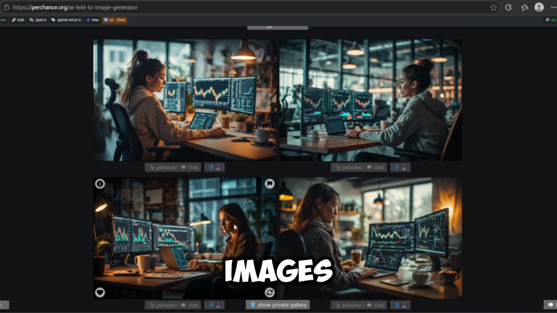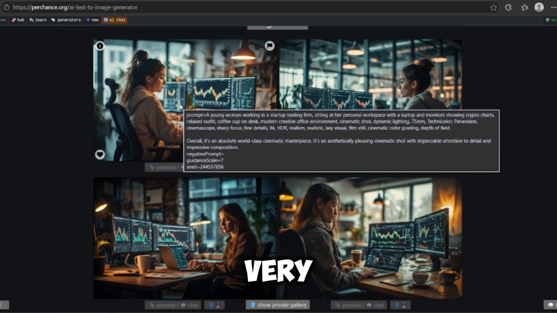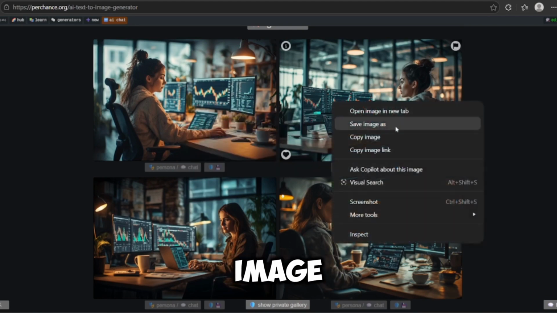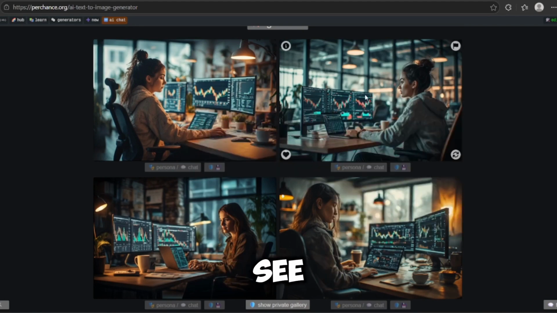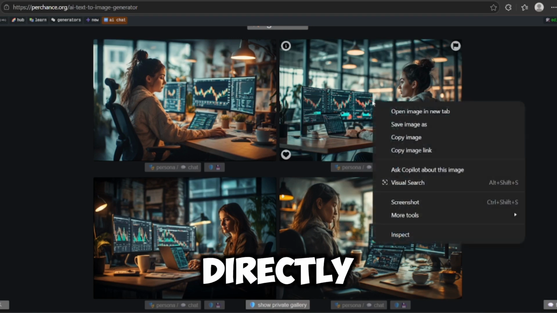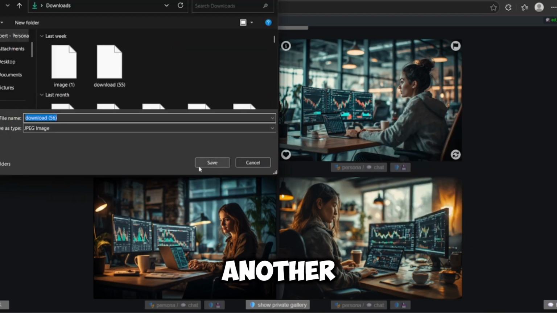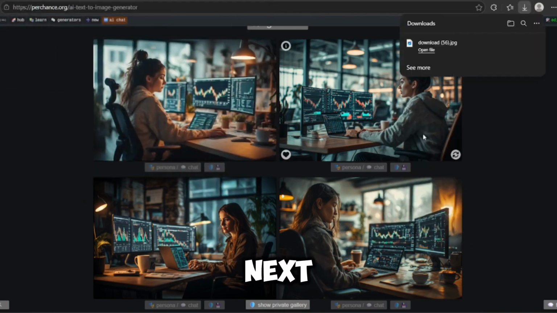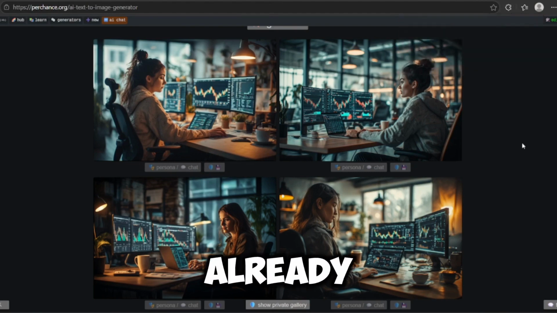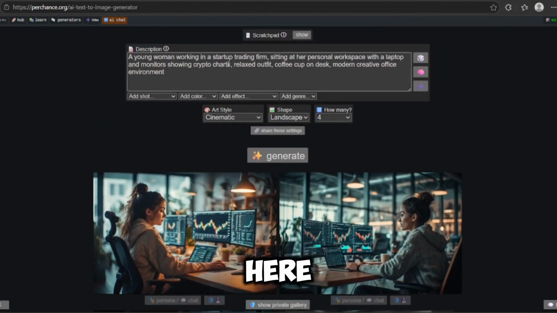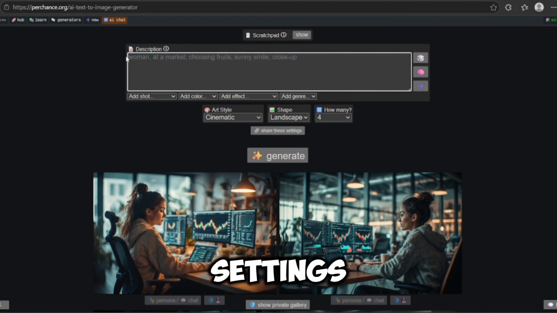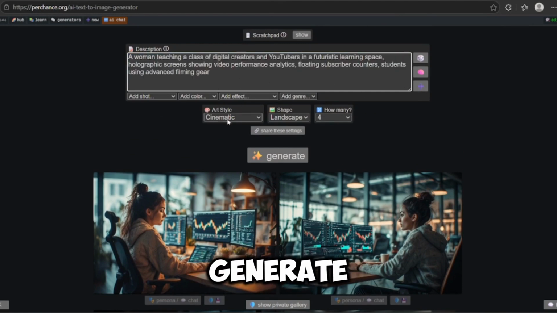Now these are the images we generated, and if you want to save any of them to your device, it's very simple. Just click on the image, and you'll see the download option. You can right-click the image and save it directly to your device, just like that. Now let's go ahead and test another prompt before we move on to the next tool. So I've already input another prompt here. I'm going to leave the style and settings the same, and then hit generate again.